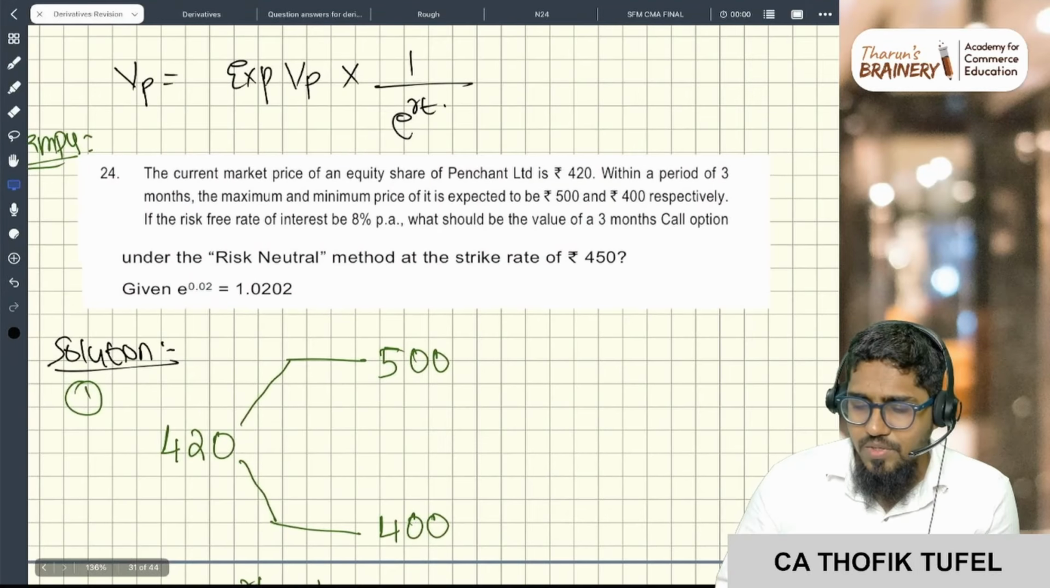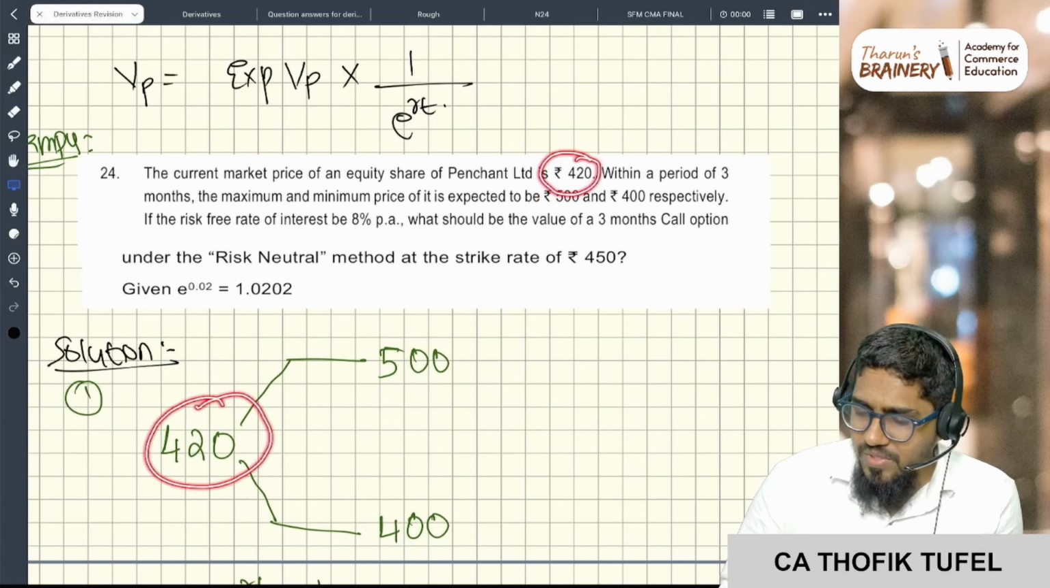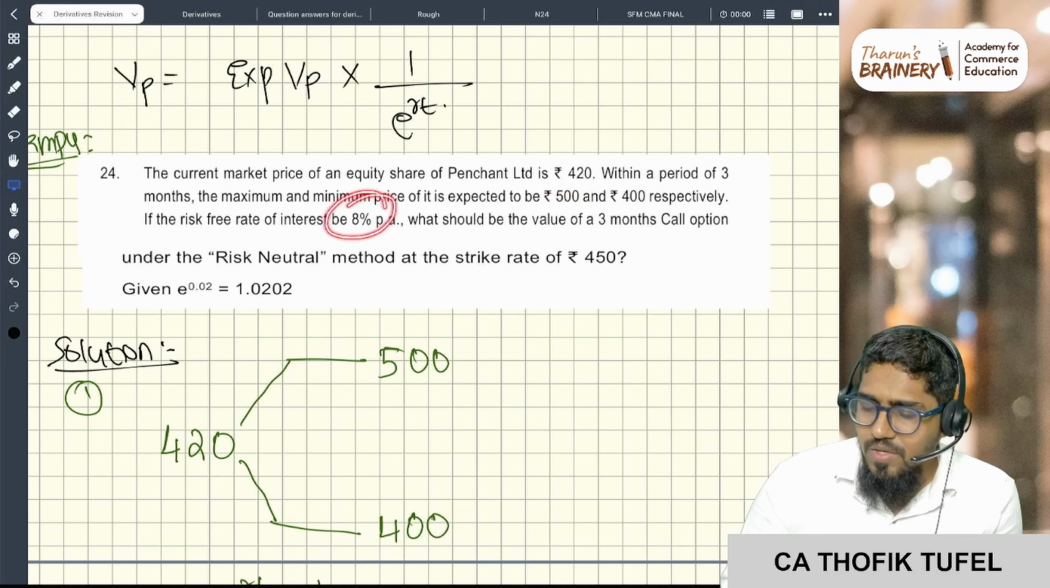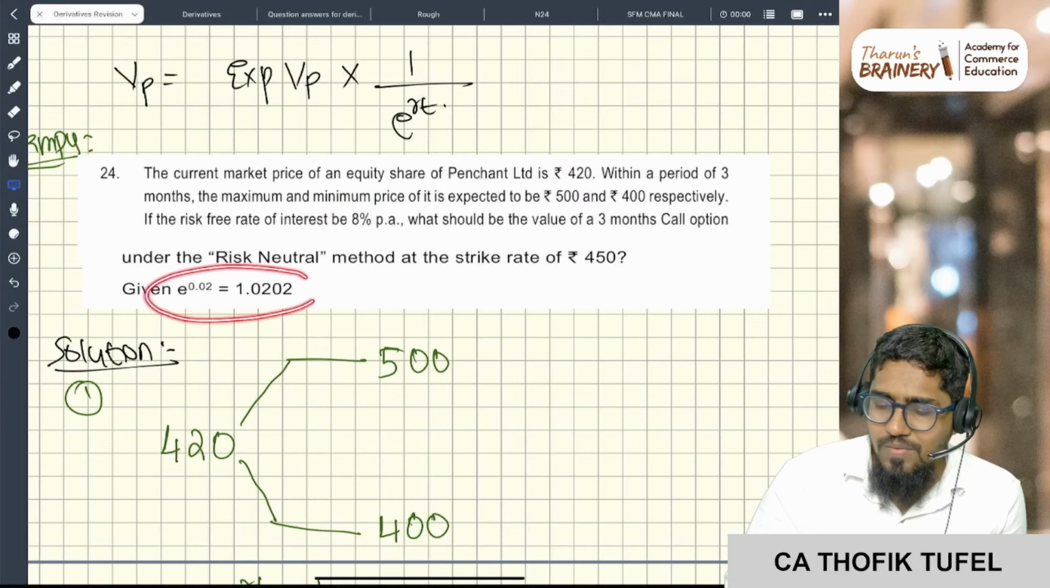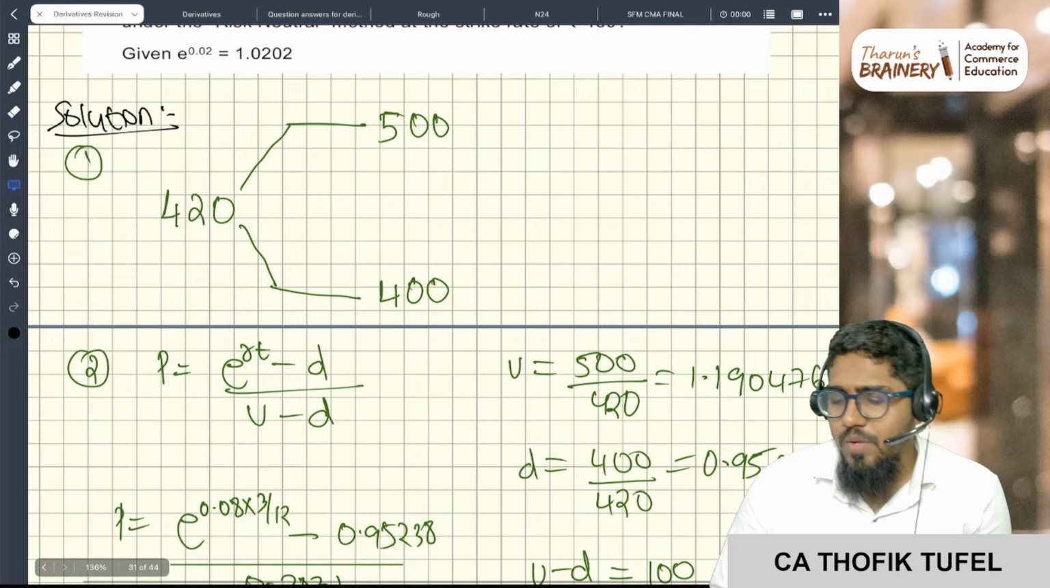Now you see the question. The current market price of an equity share of Pension Limited is 420. Within a period of 3 months, the maximum and minimum are 500 and 400. The risk-free rate is 8% per annum. Because the risk-free rate is given, they have also given you the future value factor. What should be the value of a 3-month call option? They are asking for the call option.